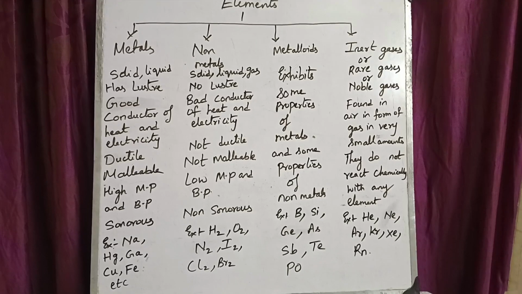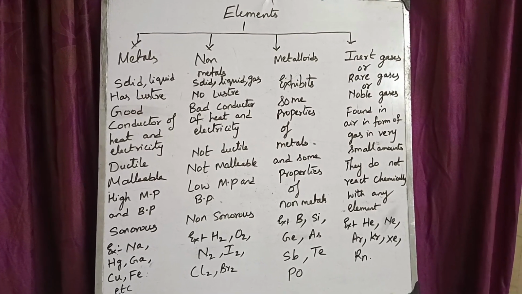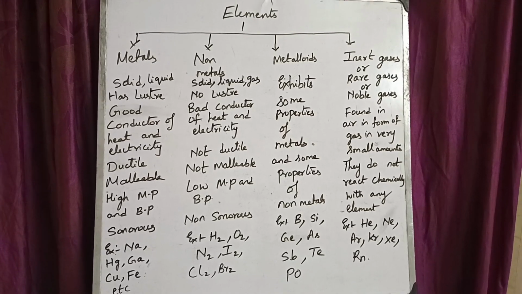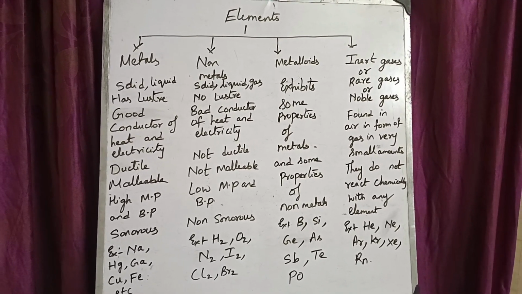Elements may occur in free state in nature or be found in the form of their compounds. So elements can be classified into four classes. They are metals, non-metals, metalloids and noble gases. Let us see the properties of metals.